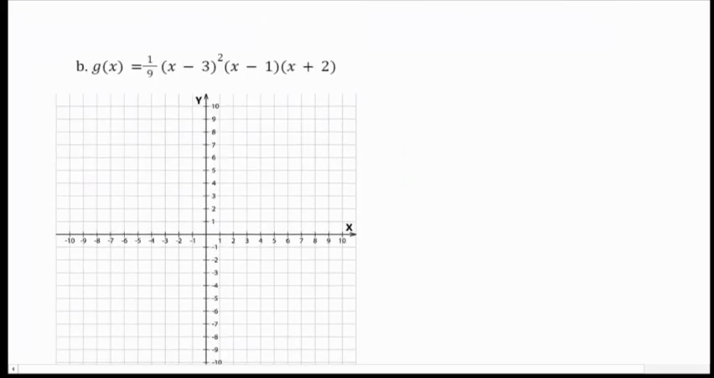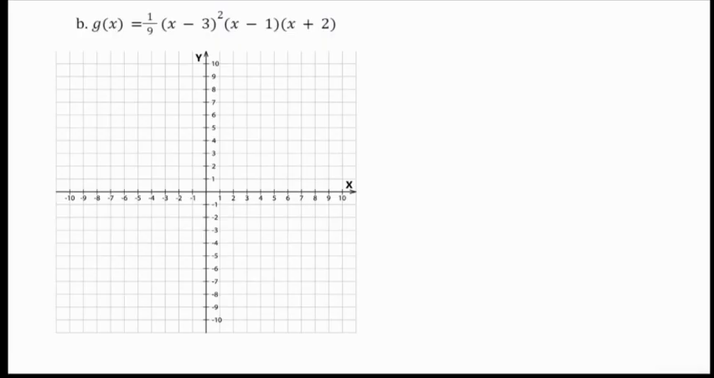The second one that I'm asked to graph is a polynomial. To graph this one here, I'm first going to find my x-intercepts. I know that if I plugged in the x value of 3, that would give me 0. If I plug in my x value of 1, that would give me 0. And if I plug in the x value of -2, it would give me 0. So I know it's going to cross at all those points, or at least touch at all those points.